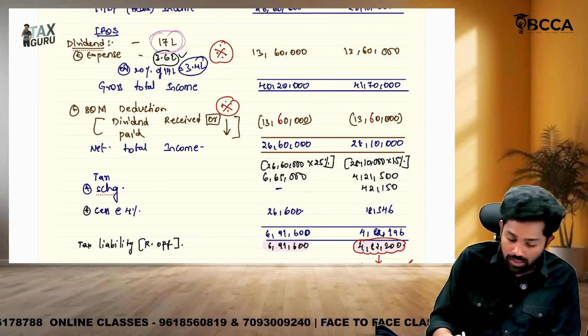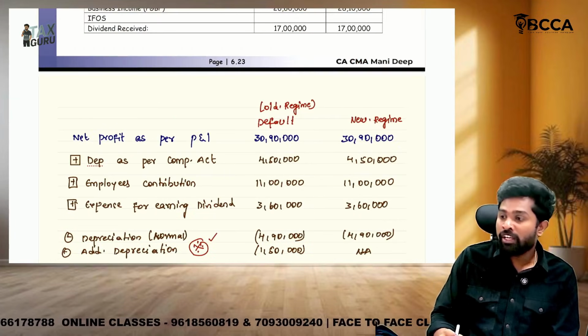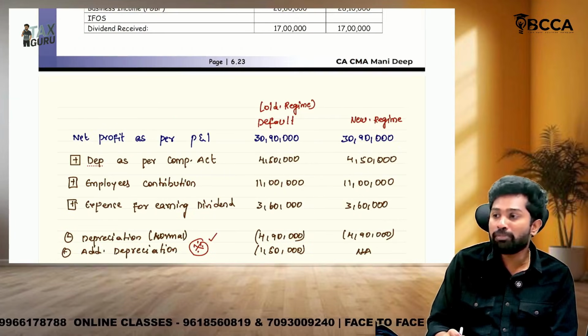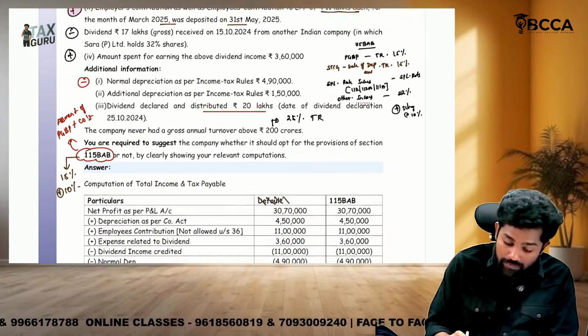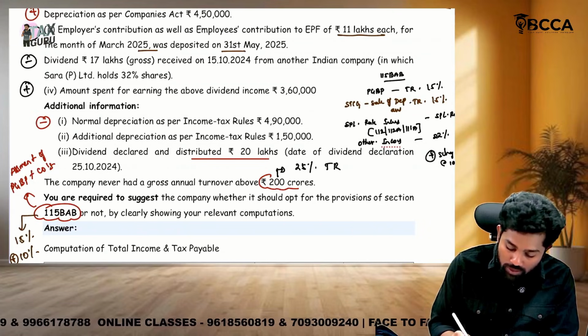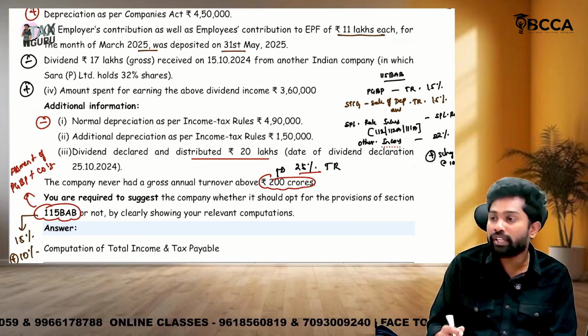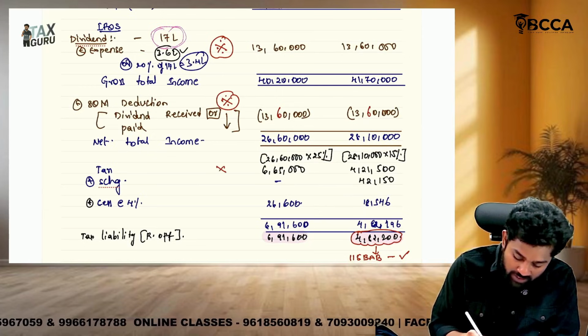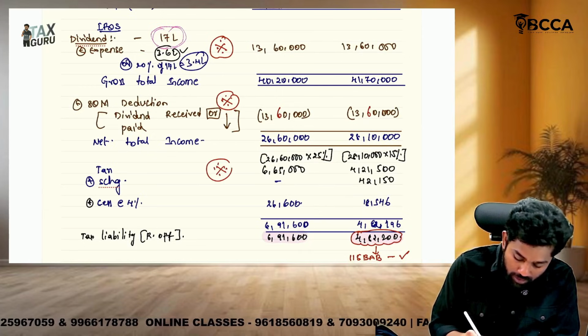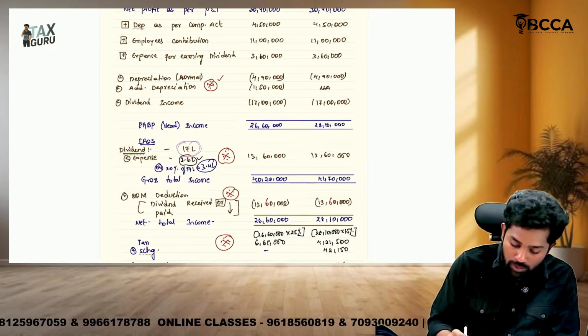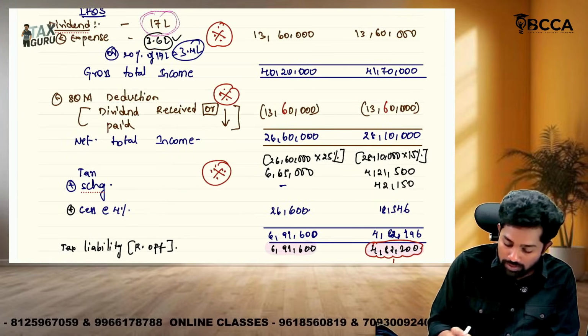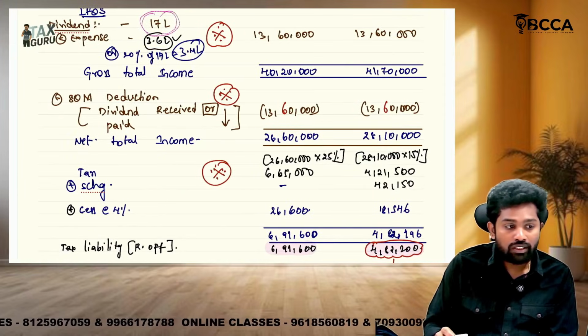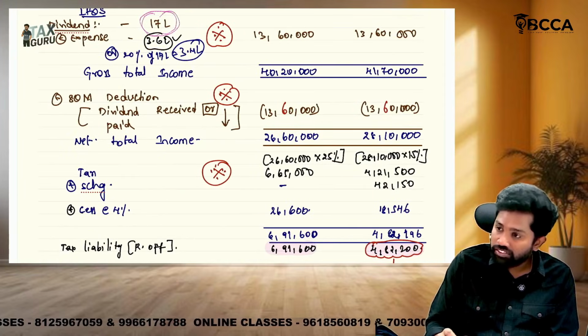Then tax rate. Sir, under default regime, again you will go for a tax rate as what? 30%. But they already given a hint stating like what? His turnover is only 200 crores, so the tax rate applicable is only 25%. So this is the fifth place where you should be careful about the tax rates. Okay, under the old regime, the tax rate is how much? 25%. Whereas under the new regime, the tax rate is like 15%.